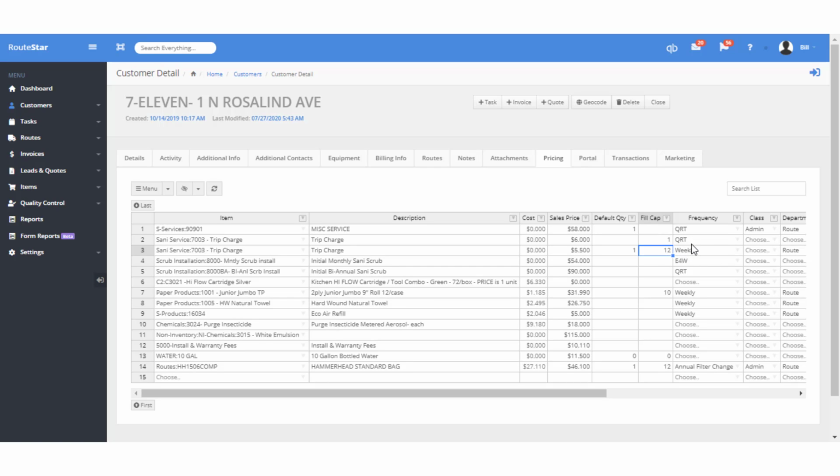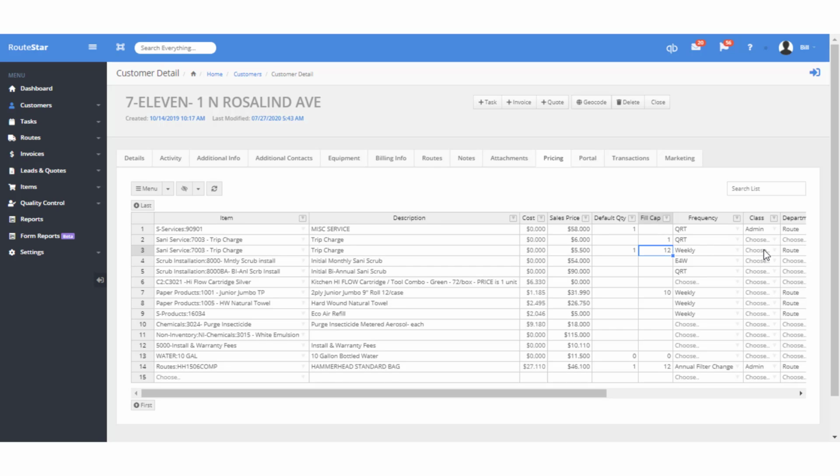You can choose frequency-specific pricing. For instance, you might want one item to appear on every weekly service, but then you might want a different item to appear on the quarterly service or some other frequency of service.